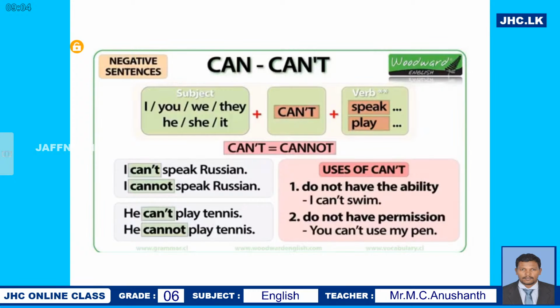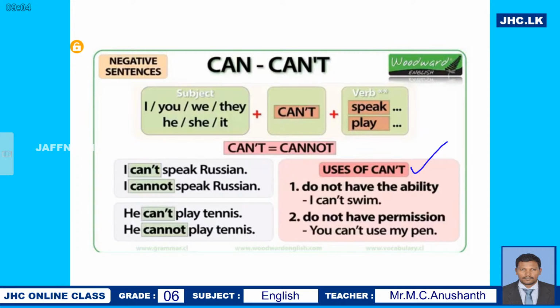And for permission, you do not have the permission. You are not having the permission. You say, you can't use my pen. Right? For offering permission, you can say, you can use my pen. But if you don't have permission, you can say, you can't use my pen.